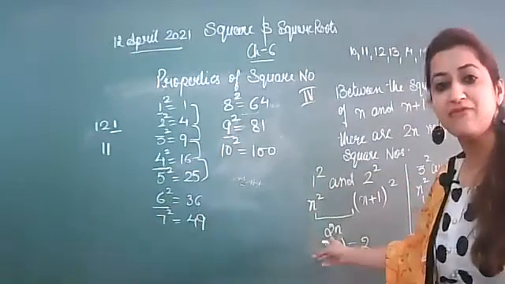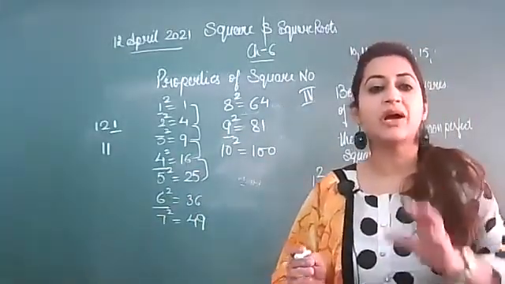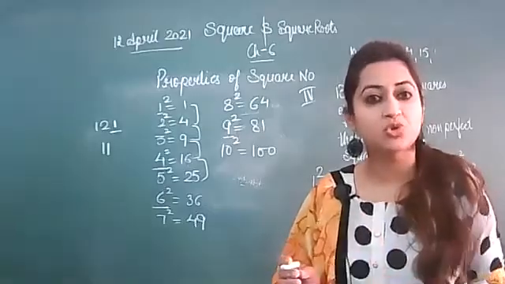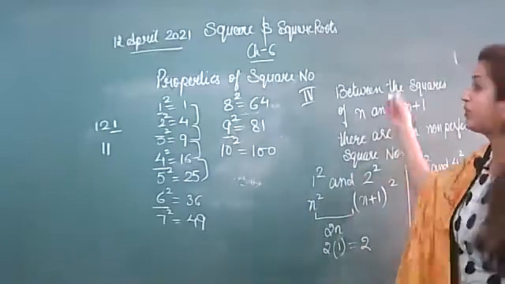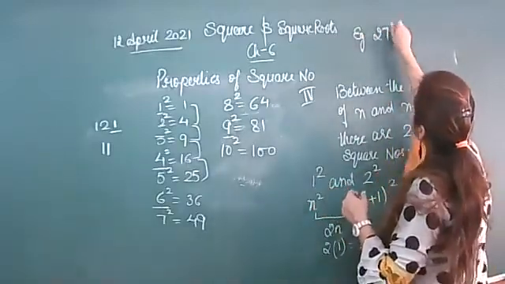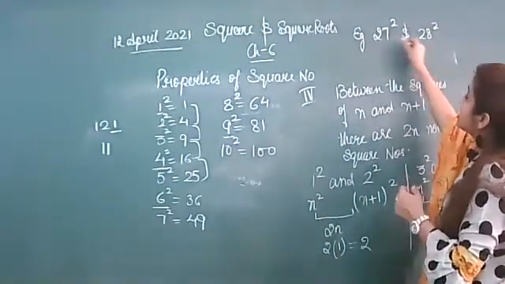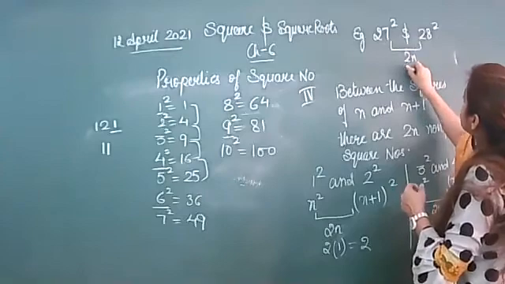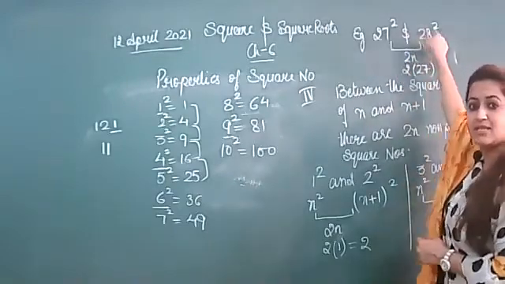Let me use this same formula for some bigger numbers like 16 square, 17 square, 101 square, 102 square. Look at one more example, like 27 square and 28 square. Between these two you will have 2n numbers, and n is 27. This is your n, this is your n+1.